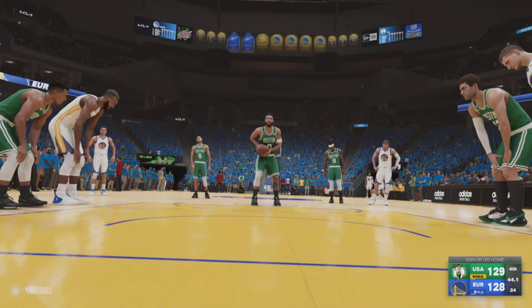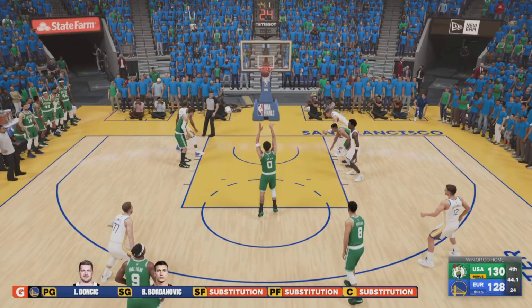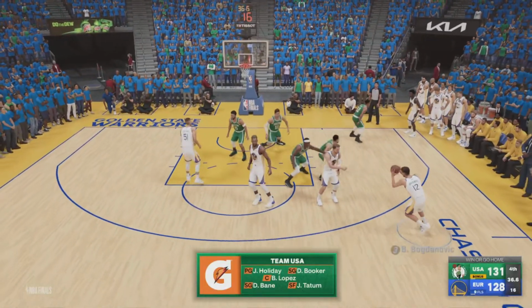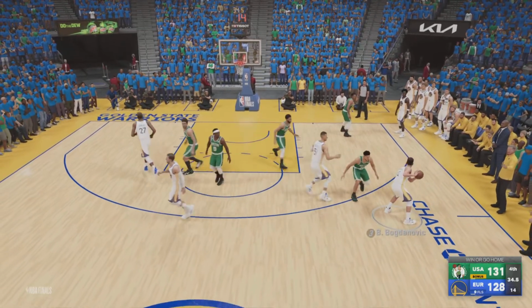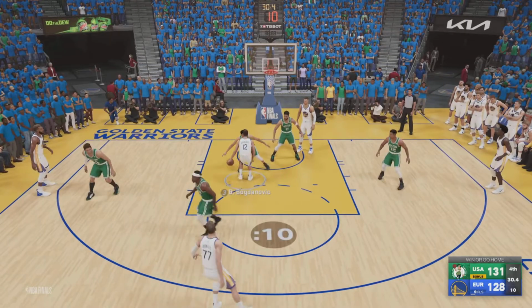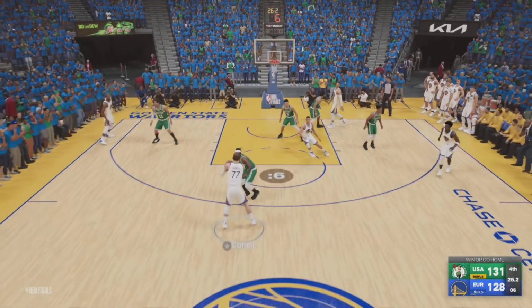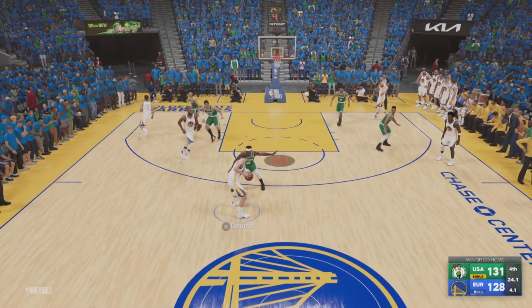44 seconds left. We're jumping in. Once again, another unreal game. And these teams, like I said before, I did a great job balancing. I'm actually surprised how good of a job I did balancing these teams, because all these games are amazing. Down 3, Team Europe with the ball, 30 seconds left. Bogdanovic gives the ball up to Luka. What are you doing? There we go. Gives it up to Luka, finally.